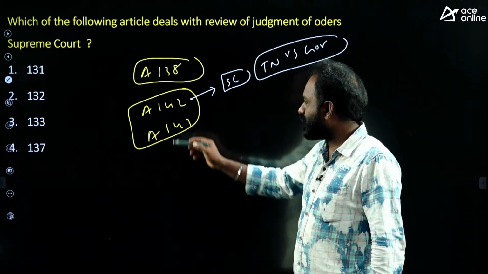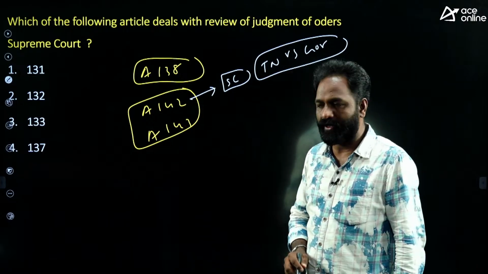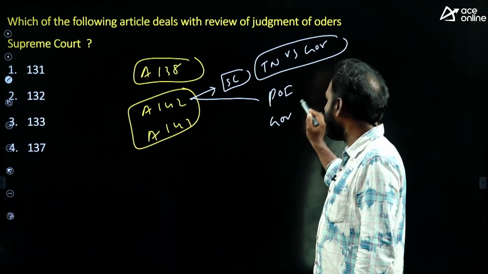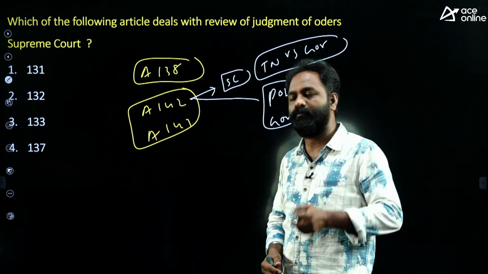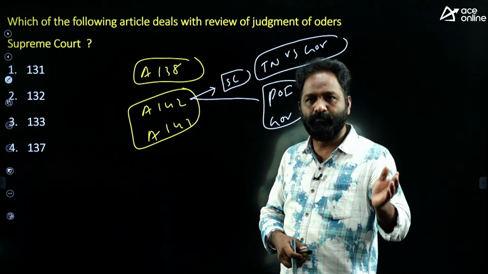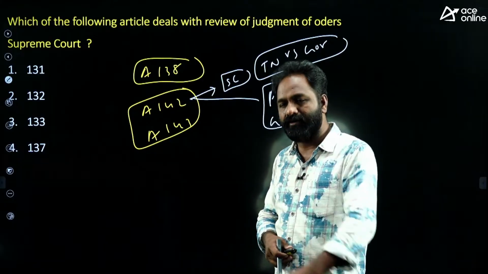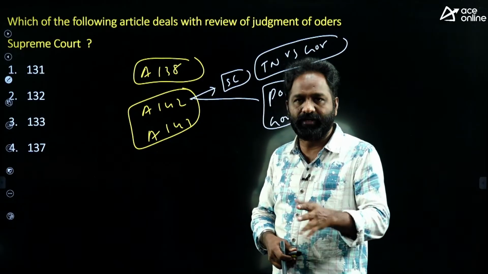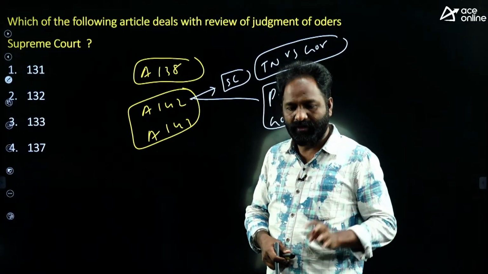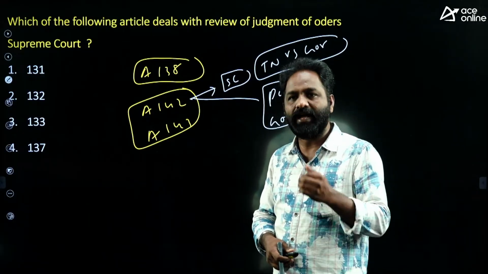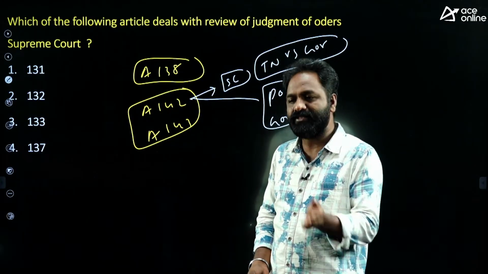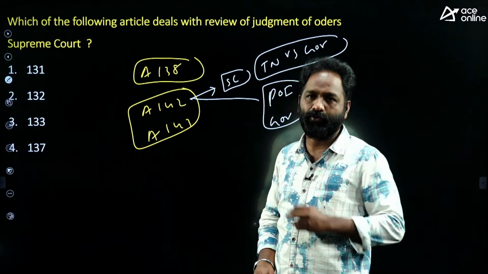So recently, the Supreme Court, using Article 142, issued certain guidelines to the President of India and Governor regarding acceptance of bills. You know that when the Tamil Nadu Assembly passed bills to the State Governor, the Governor delayed them for so many months and years, then the Tamil Nadu government approached the Supreme Court. If the Governor keeps on pending the bills, how can the state progress?